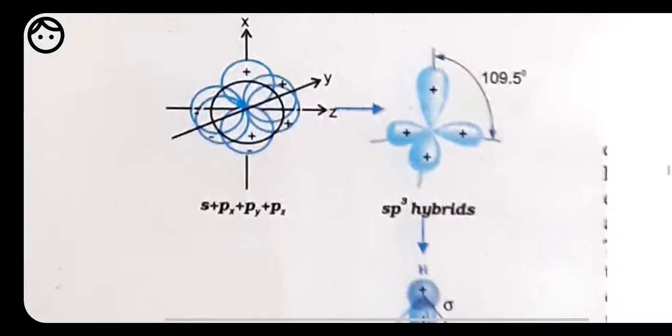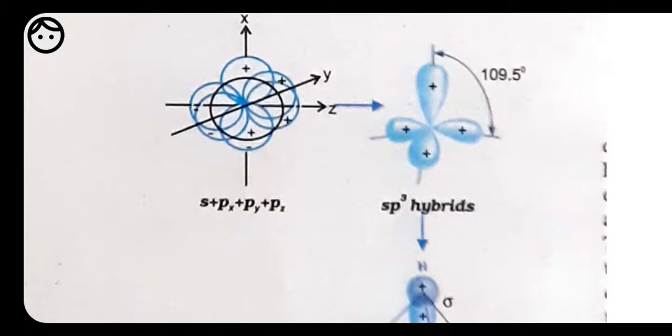If we talk about methane, CH4, it shows sp3 hybridization, because carbon is single bonded with hydrogen. A few compounds in which sp3 hybridization occurs are methane, ethane, etc., all the compounds of carbon containing carbon-carbon single bonds. These are going to show sp3 hybridization.